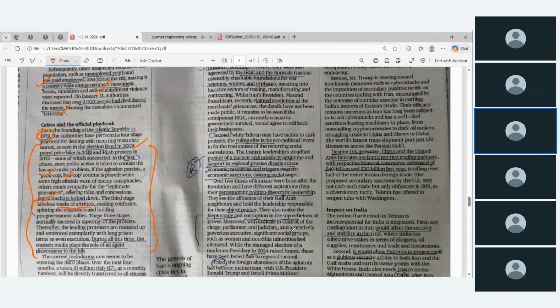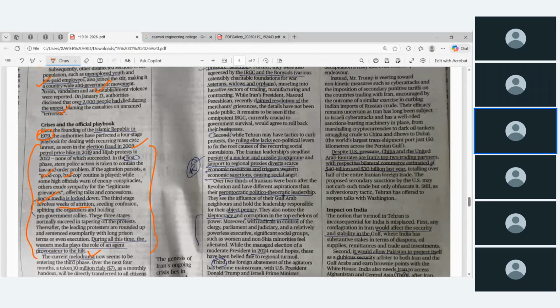But during all these times, the Western media plays the role of an agent provocateur to the hilt. Okay, these three things they have explained. Now, a provocateur is someone who deliberately goes looking for trouble. That is what provoke means.